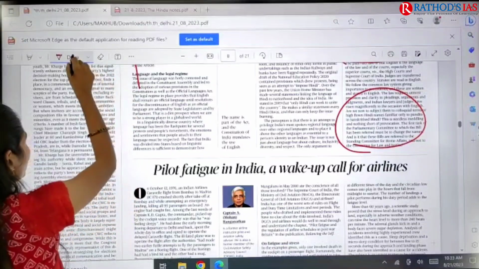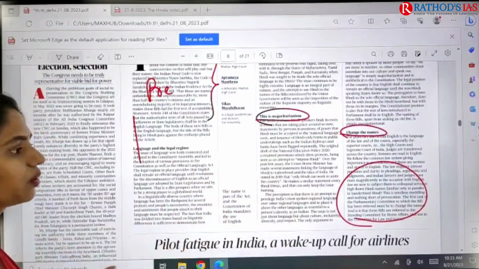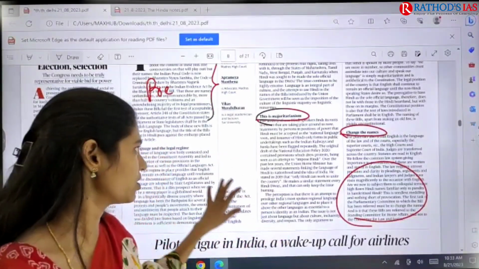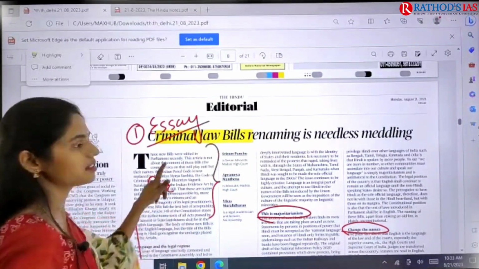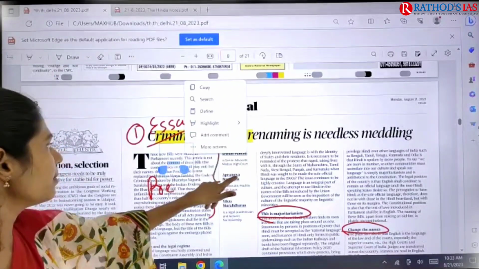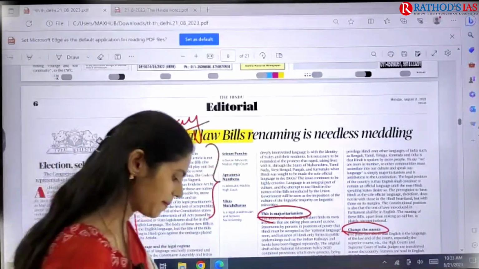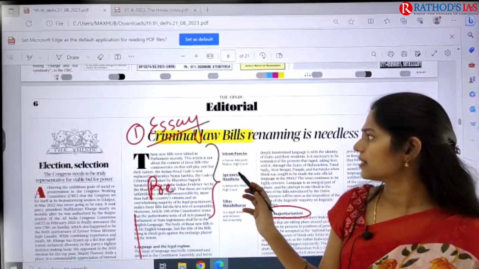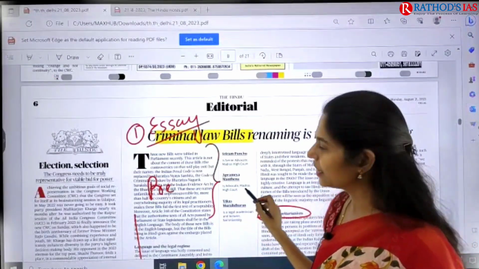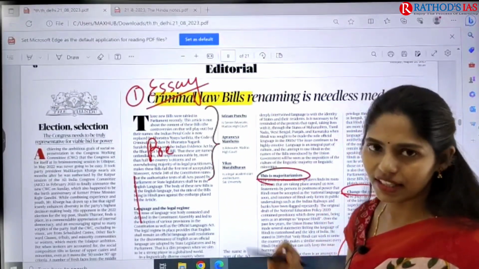So first of all, let us see which editorials we are going to discuss in this lecture, because editorials are very important. We are going to discuss this editorial that is about criminal law bills. A number of times we have had discussion regarding these criminal law bills, but the idea of this article is entirely different.